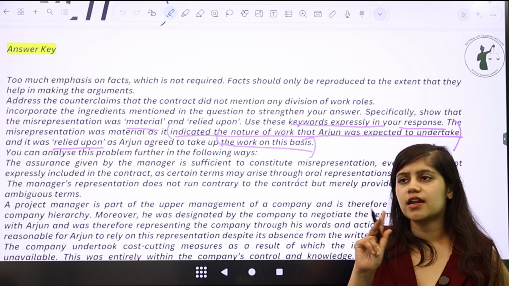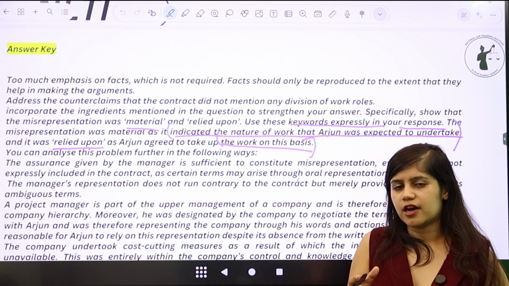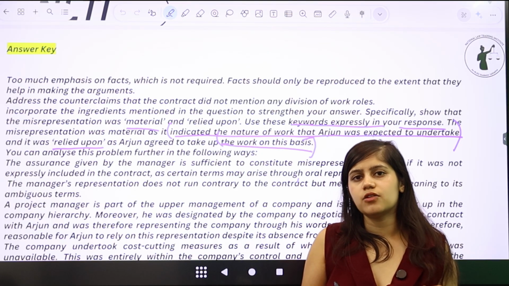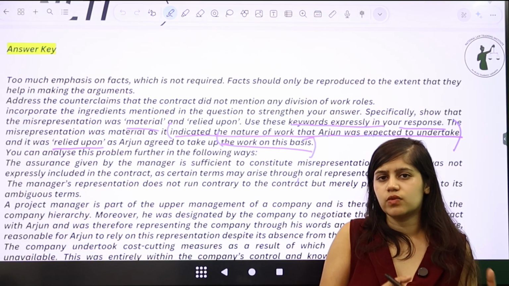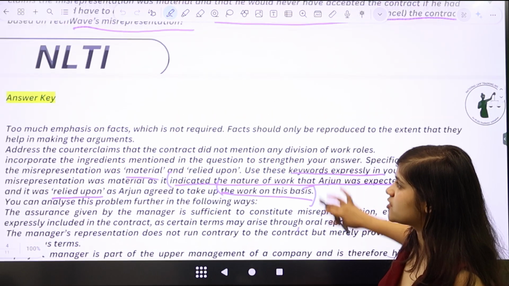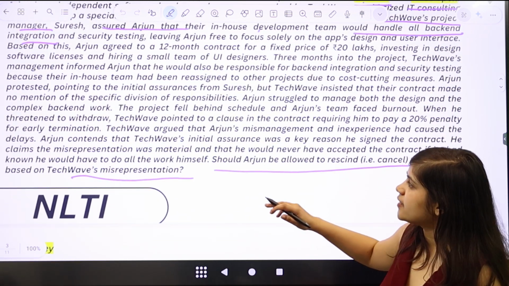Moving on, there is another important thing that you have to do in these questions. Any question in part B has two sides, which means that there's not going to be a single question which does not have another side. It is not tilted heavily towards only one side. There's always going to be a counter to the side. If you go back to the question, you will see what is the counter. The counter that we get from TechWave.